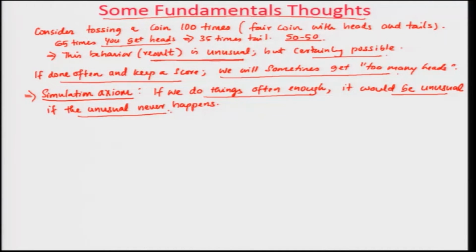This is a very important aspect, because let us say you are riding a motorcycle every day, on a daily basis, without wearing a helmet. Okay. Then one of the unusual things that could happen is an accident, you falling off the motorcycle and getting severely injured. And if you keep on doing this for a long time, the law of large numbers will catch up with you, and at some point you will actually see that accident happening. So, this is why people say that if we keep doing things often enough, then if the unusual never happened, that would be quite unusual. So, the unusual will happen.